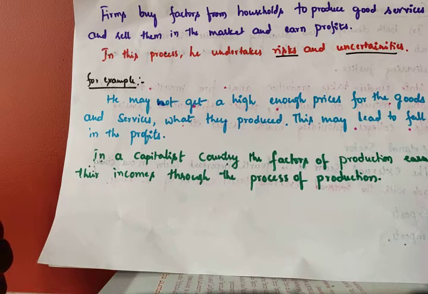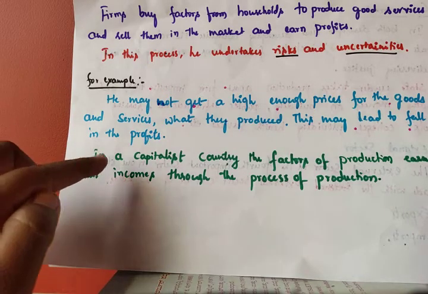If supply is more, demand will be less. If demand is more, the price will increase and they will earn more profit. Suppose there is no demand, the price will be less, and when the price is less, they will get a loss.